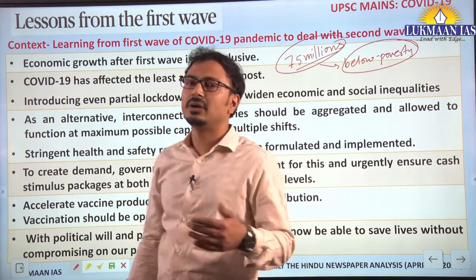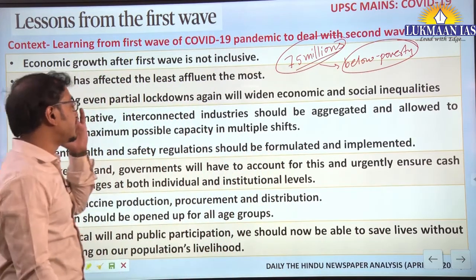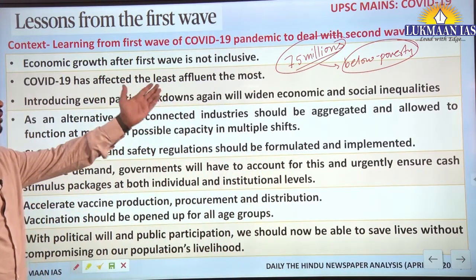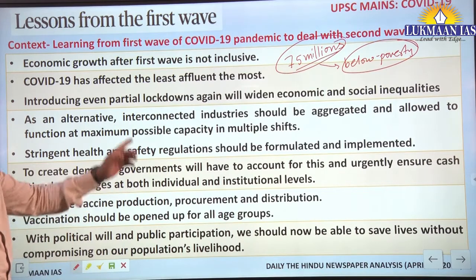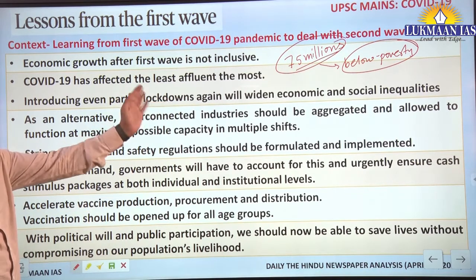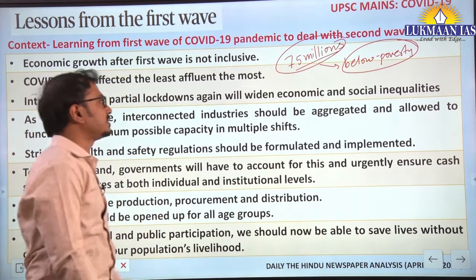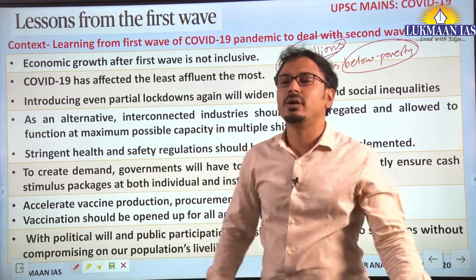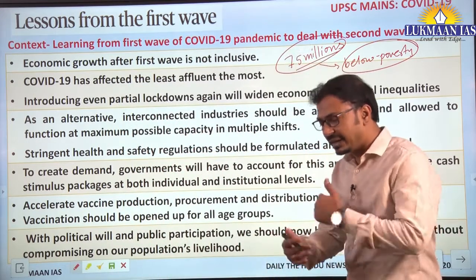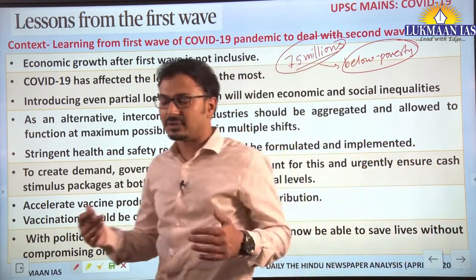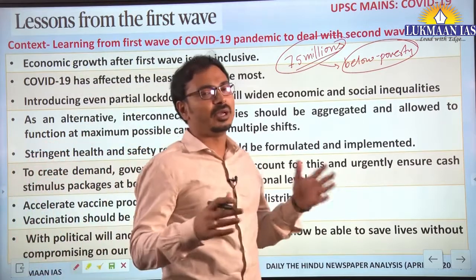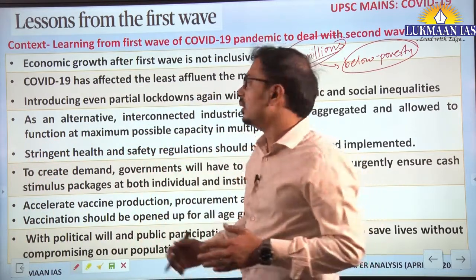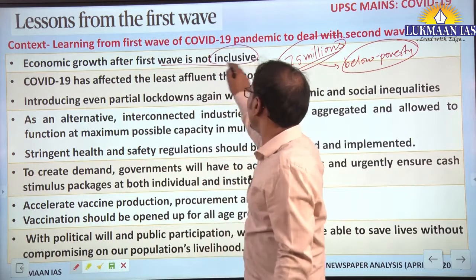This is from a World Bank report that was recently released, talking about the impact of the COVID-19 pandemic on India. So you need to mention such facts in supporting your arguments and analysis. Along with that, the economic recovery that we are experiencing after the first wave, that economic growth, is not inclusive.